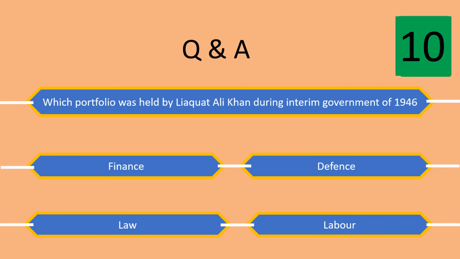Which portfolio was held by Liaquat Ali Khan during the interim government of 1946? The options are finance, defense, law, and labor. The right answer is the finance portfolio.